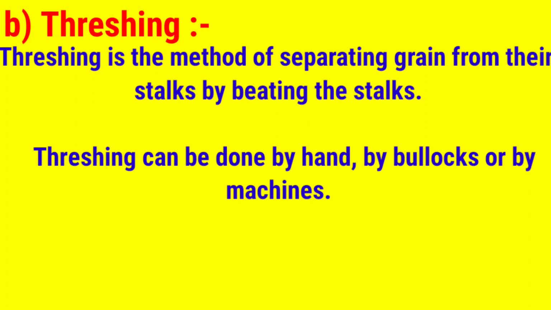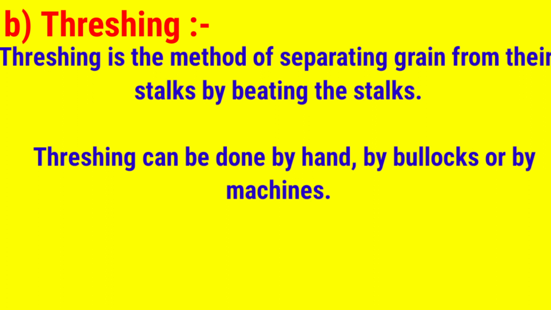Threshing can also be done by hand, by taking a big log of wood, or by using bullock legs, hooves, or by a machine, a thresher.